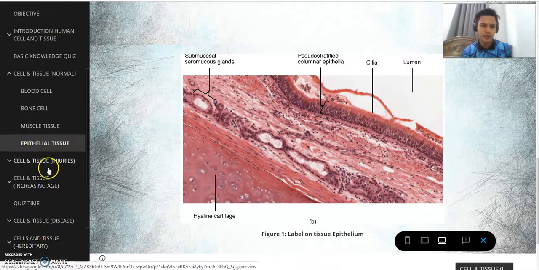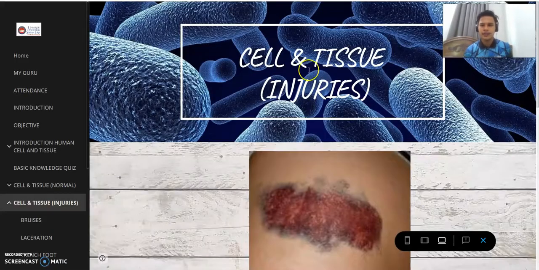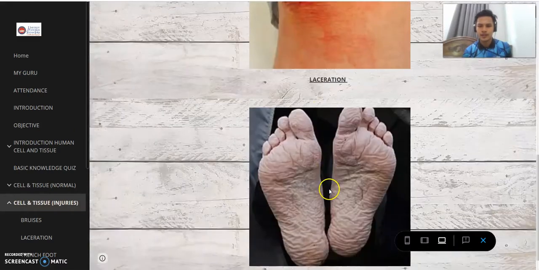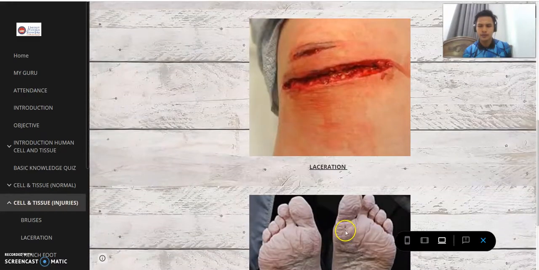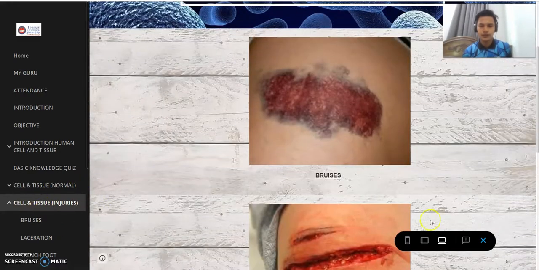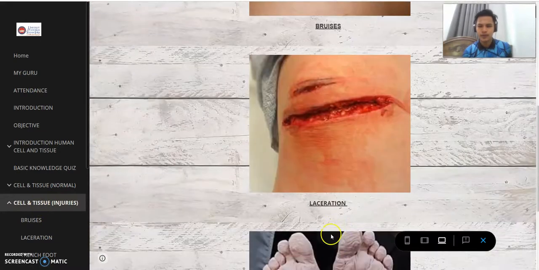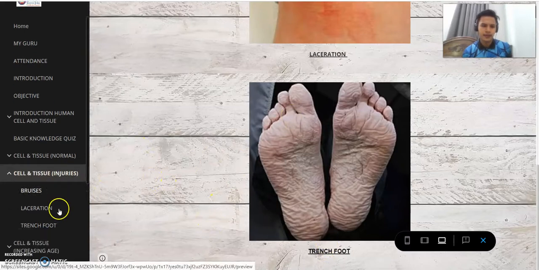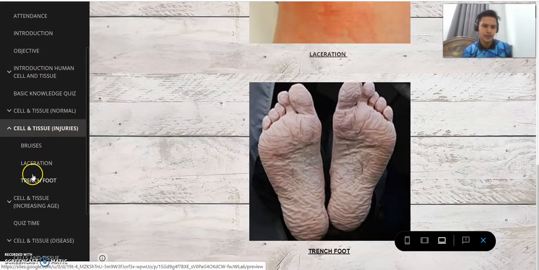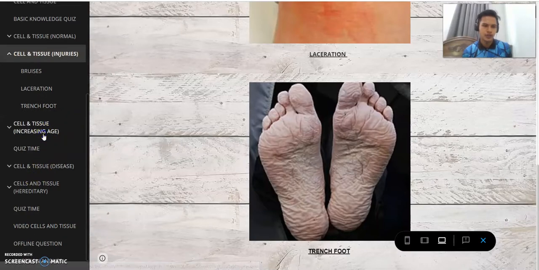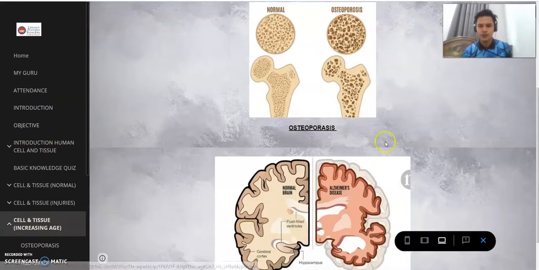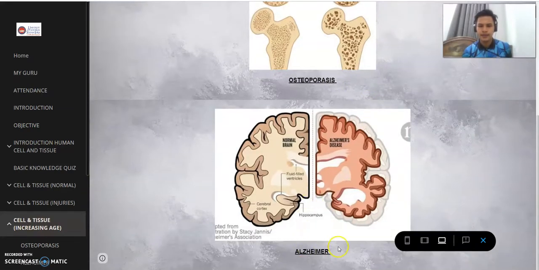And then we go into tissue injuries, the tissue damage caused by injuries. We have bruises, lacerations, and transfold. If the student wants to know about them one by one, they just have to click on bruise, laceration, and transfold. As you can see here at the left, there are 3. And then we go into cell and tissue increasing age, caused by increasing age, where we have osteoporosis and then Alzheimer's.